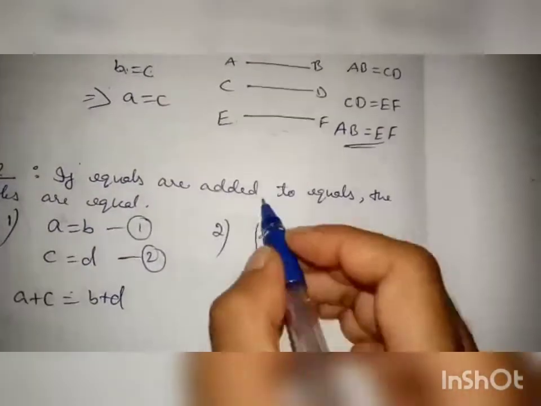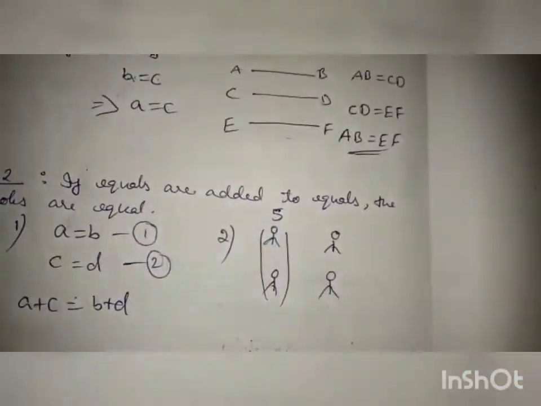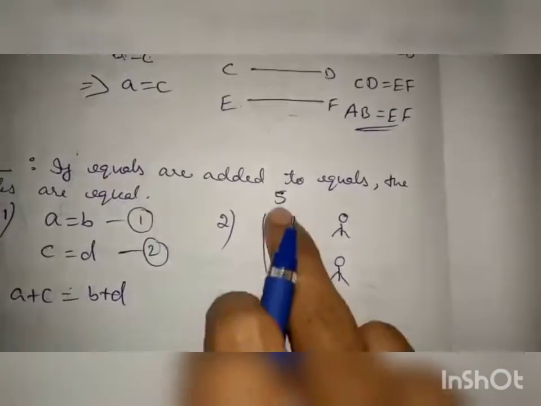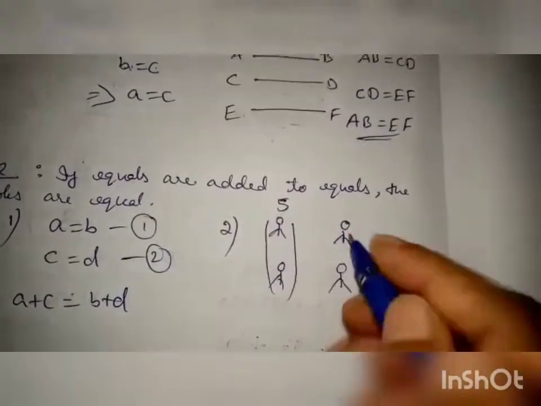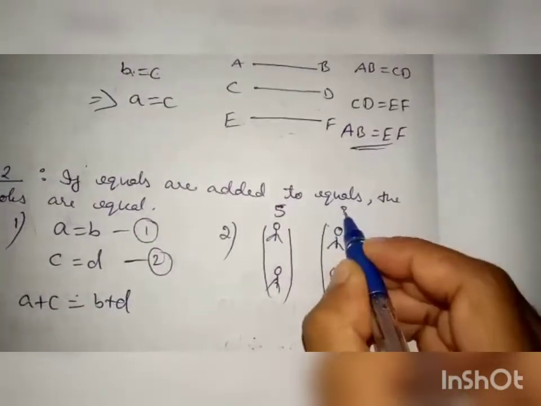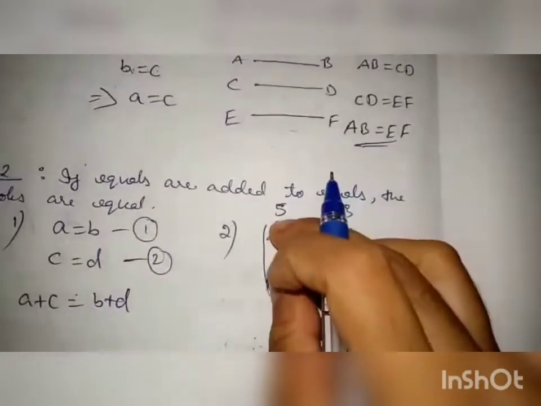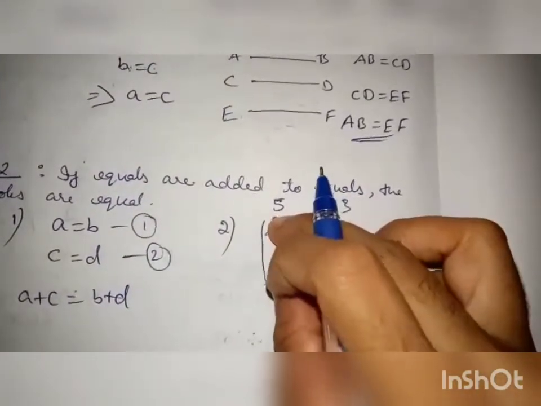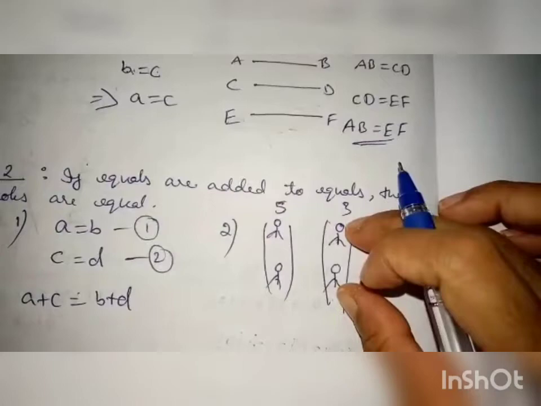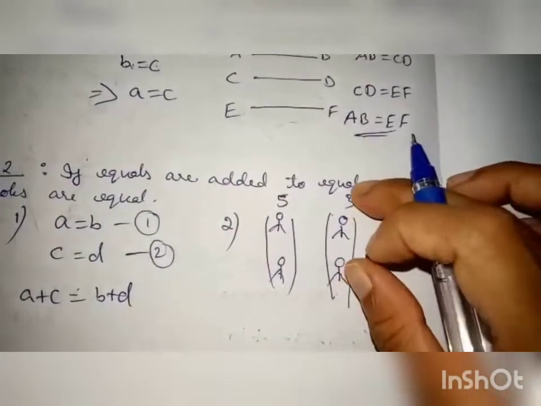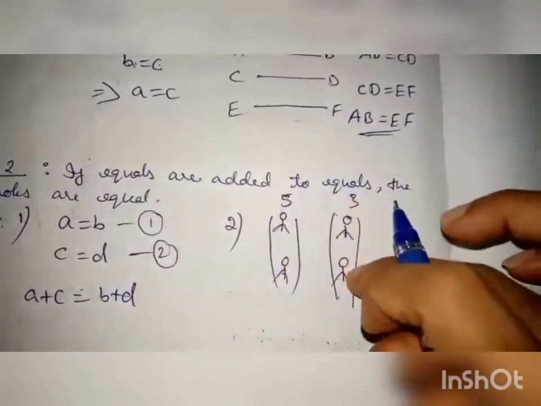Let me take it as 5. So one member gave these 2 children 5 chocolates each, and these 2 he gave 3 chocolates each. So these 2 are having an equal number of chocolates, 5, and these 2 are having an equal number of chocolates, 3. These are equal and these are equal.